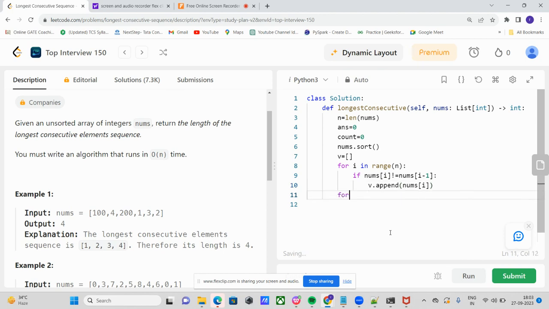Then we can do the second loop, for i in range 1 till n. Here i is always greater than 0 because it is starting from 1. And if nums of i is equal to nums of i minus 1 plus 1, in that case we can increment the count.